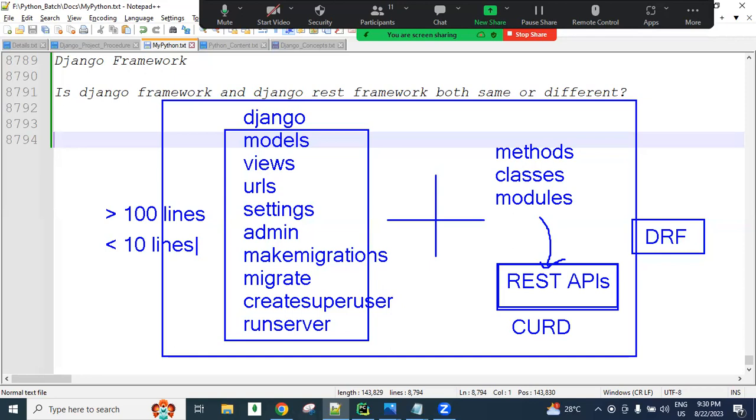So by using the Django REST framework, we are reducing a lot of lines of code, guys. It means a lot of burden is reduced on the developers. Who is going to create all these 100 lines? As a developer, we are only going to create them. If we use Django REST framework, as a developer we create only less than 10 lines of code. The remaining 90 lines are done internally by the Django REST framework instead of the developers. That is one of the biggest advantages of Django REST framework.